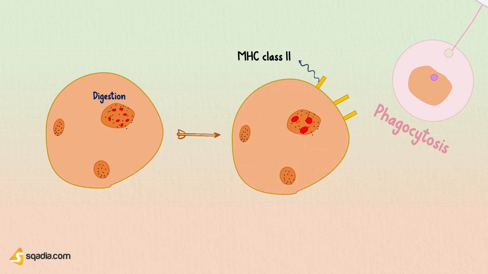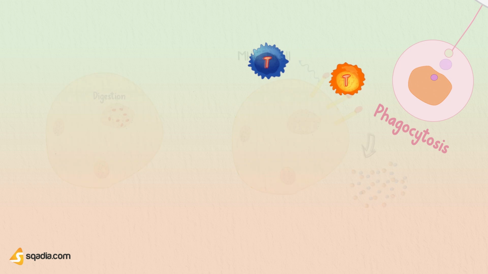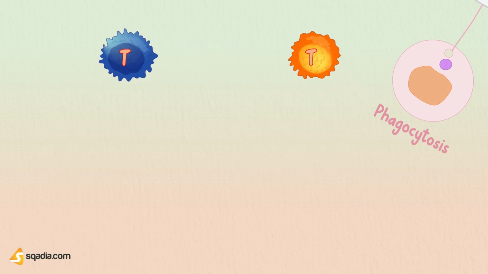Phagocytes present the fragments on their surface via class II major histocompatibility, MHC class II molecules. Circulating helper T cells recognize these bacterial fragments and begin to produce proteins called cytokines. Two major groups of helper T cells are known as Th1 and Th2 cells. Now, you must be wondering, if both of them are producing cytokines, then where does the difference lie? Well, these cell types differ in the types of cytokines they secrete.